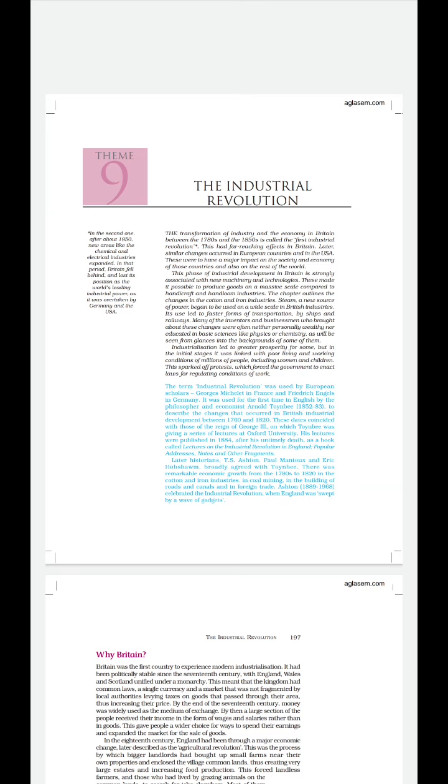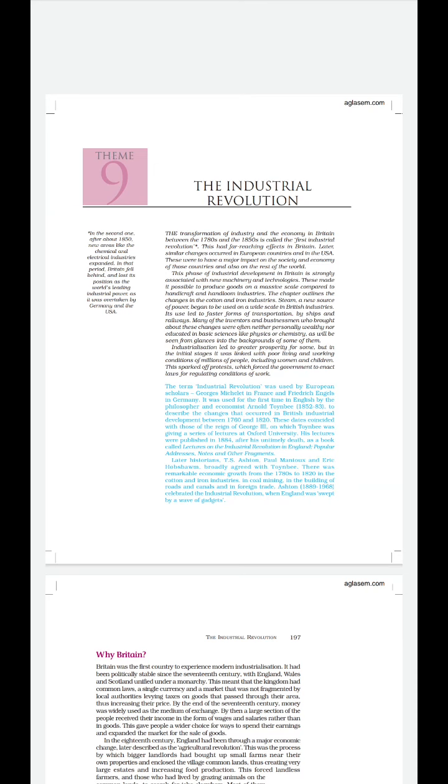The industrial revolution was experienced from the 1780s to 1850, and the term was first used by European scholars, Georges Michelet in France and Friedrich Engels in Germany. Clear? And it was used for the first time in English by the philosopher and economist Arnold Toynbee.